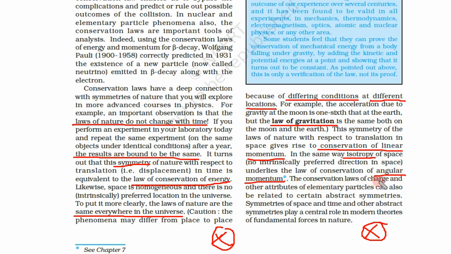The conservation laws of charge and other attributes of elementary particles can also be related to certain abstract symmetries. Symmetries of space and time and other abstract symmetries play a central role in modern theories of fundamental forces in nature. Again, we can see the conservation of charge as another kind of symmetry, and symmetries of space and time and other types of symmetries play an important role in different types of theories.